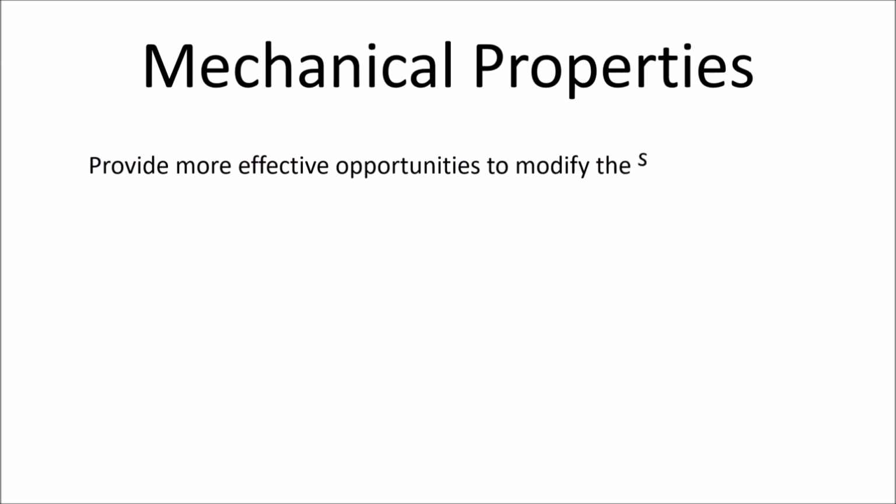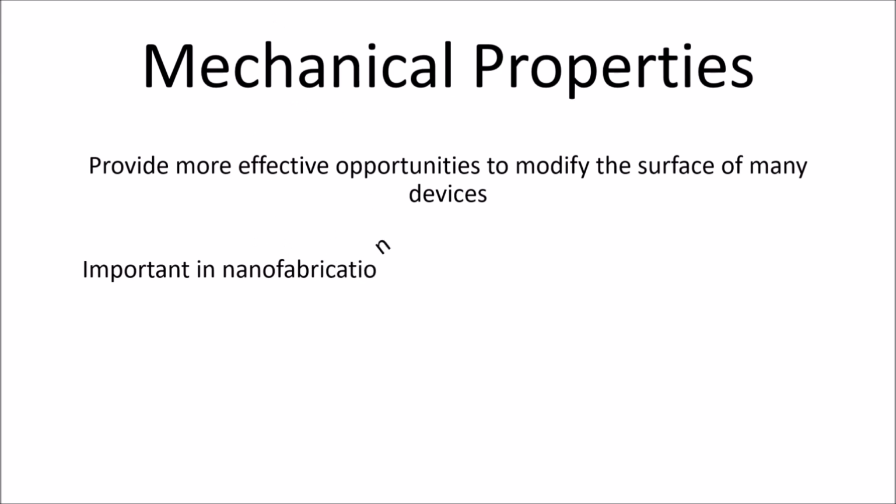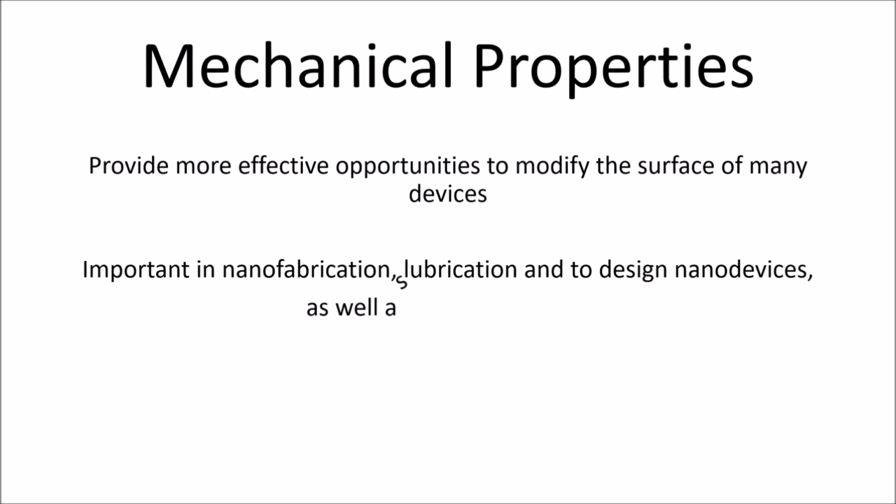Well, let me further explain how these enhanced properties can affect different applications. For example, if we consider mechanical properties, they provide more effective opportunities to modify the surface of many devices. So it is important for nanofabrication and lubrication, and also to design many nano devices as well as for drug delivery. These are a few examples of its applications, and in future videos we'll discuss these applications in detail.